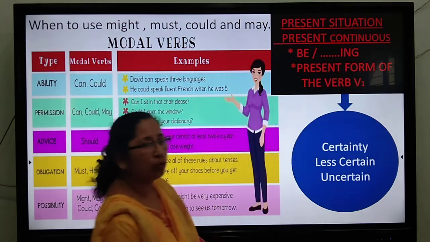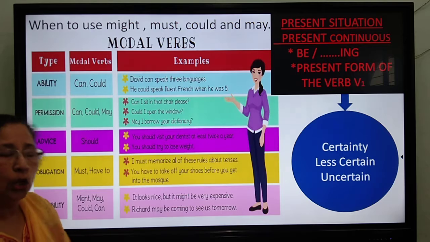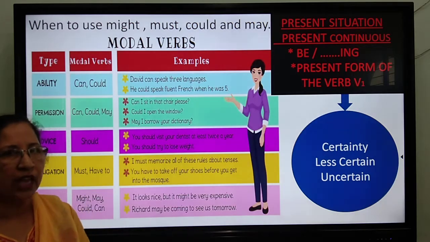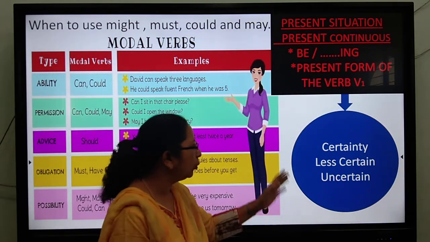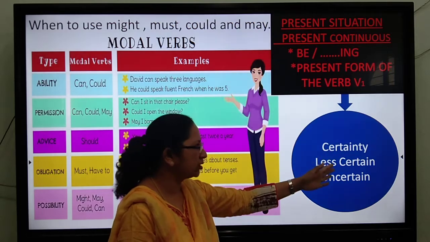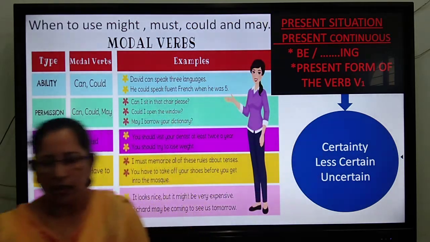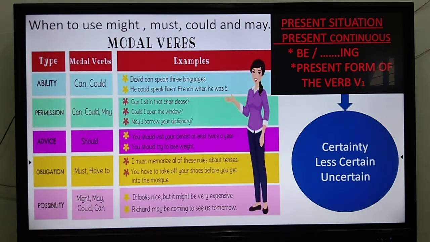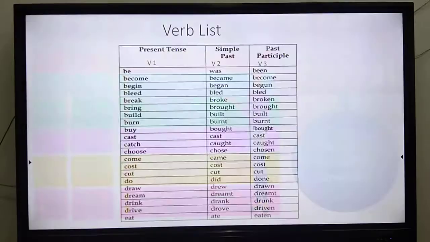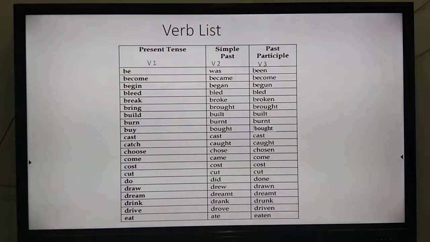So this is the way how we have to identify what is our situation, and we need to talk about when we are certain, less certain or uncertain. Yes? So now let us see this in the next slide. What do we have? This is the present form of the verb. So that is the first form of the verb, present tense. We need to use in the present or we can use in the continuous.